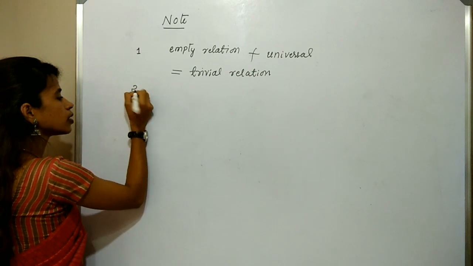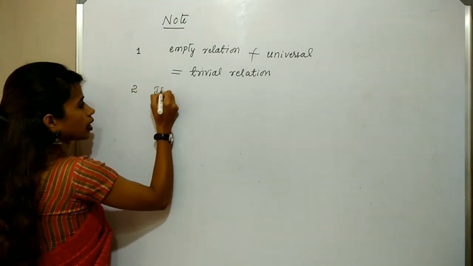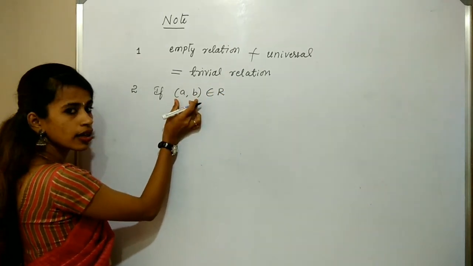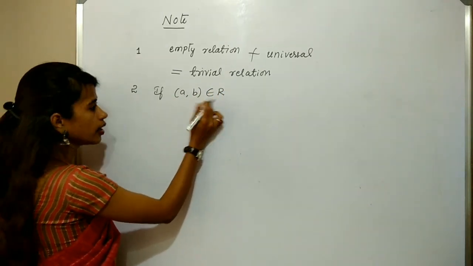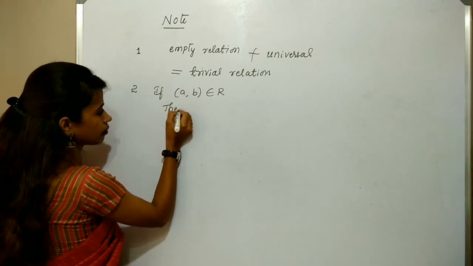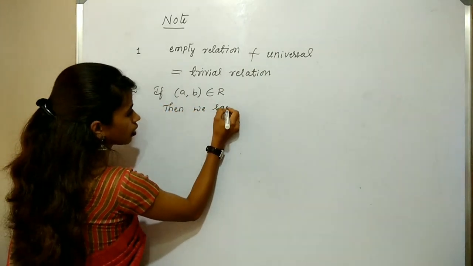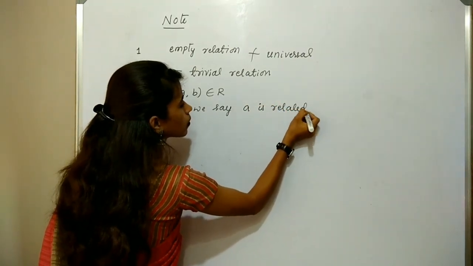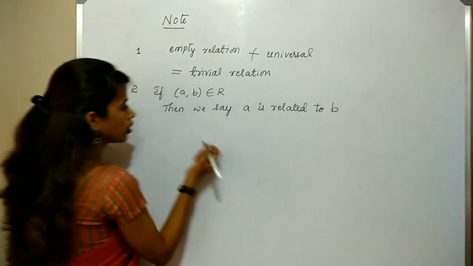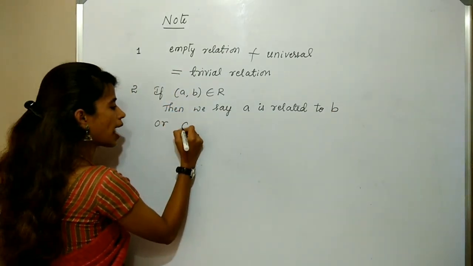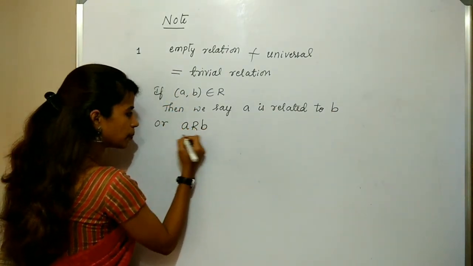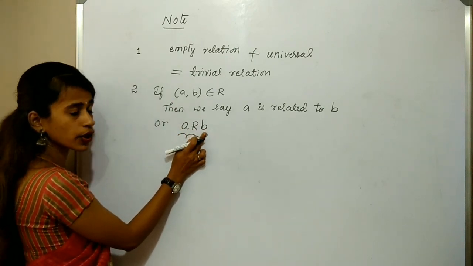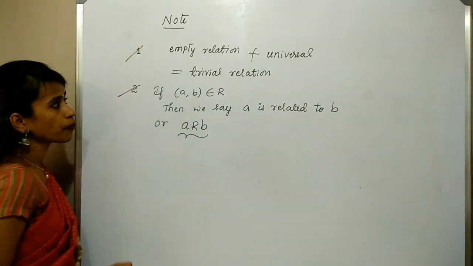Next note, if A comma B belongs to R, it means the ordered pair belongs to the relation R, then we say A is related to B. Or it can be denoted as A R B. It means A related to B. Is it okay? So here are two notes.